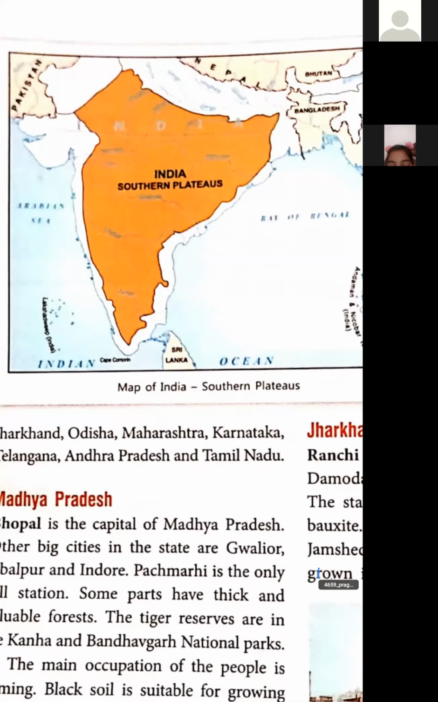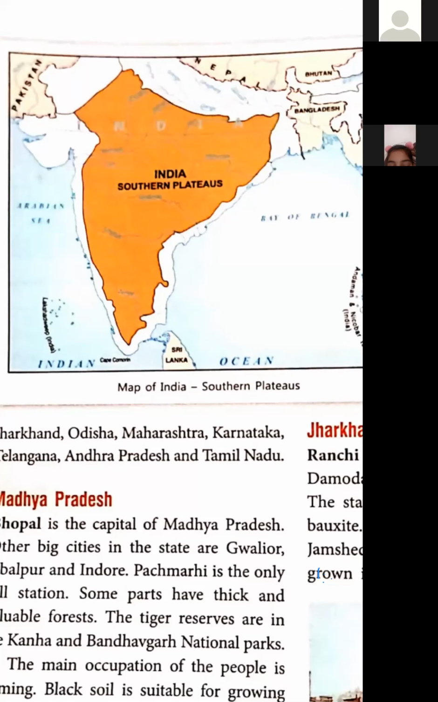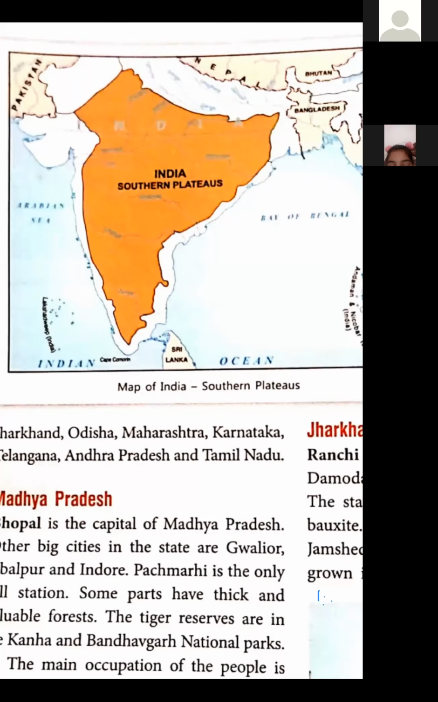South means the lower part. North means the upper part. Okay. These southern plateaus are located towards the south of northern plains of India. Okay. This region is roughly triangular in shape. You can see this is roughly triangular in its shape, not exact triangular.